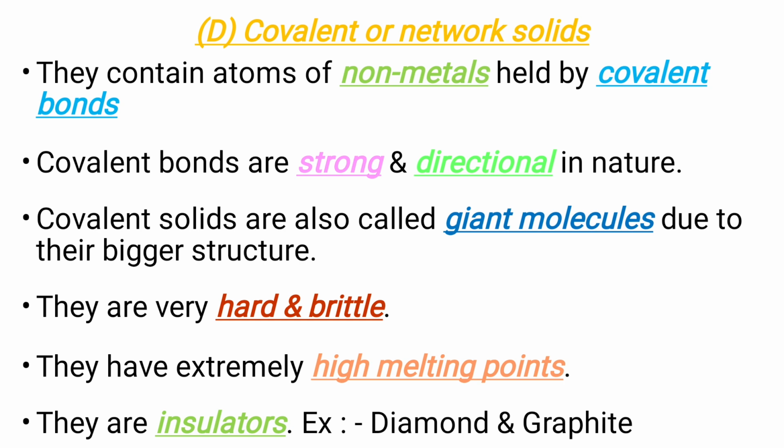Covalent or network solids contain atoms of nonmetals held by covalent bonds. Here, covalent bonds are strong and directional in nature. Covalent solids are also called giant molecules due to their bigger structure. Covalent solids are hard and brittle in nature. They have extremely high melting points. They are insulators. Examples are diamond and graphite.